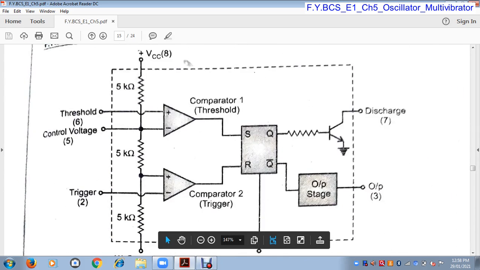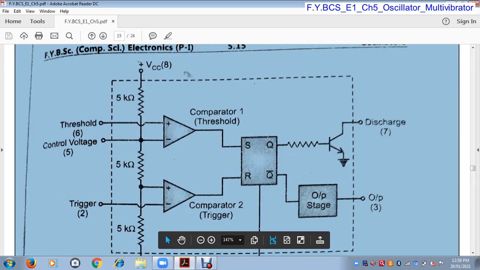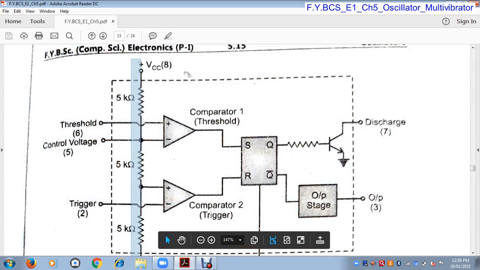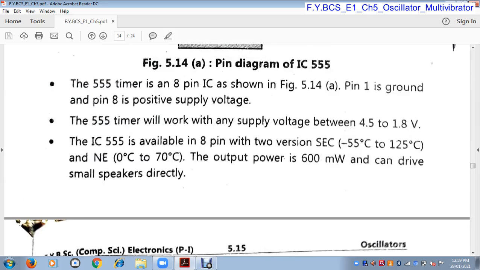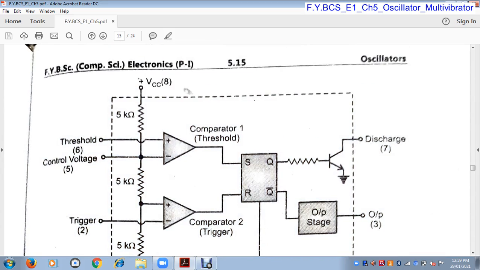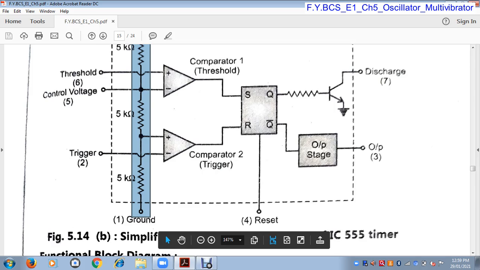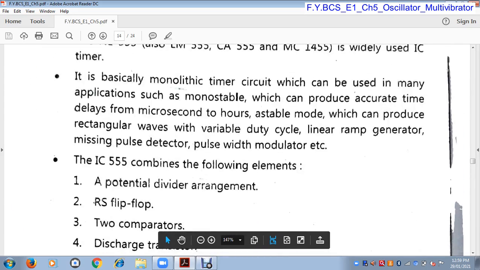There are three resistors. The arrangement of these three resistors is called a potential divider arrangement.